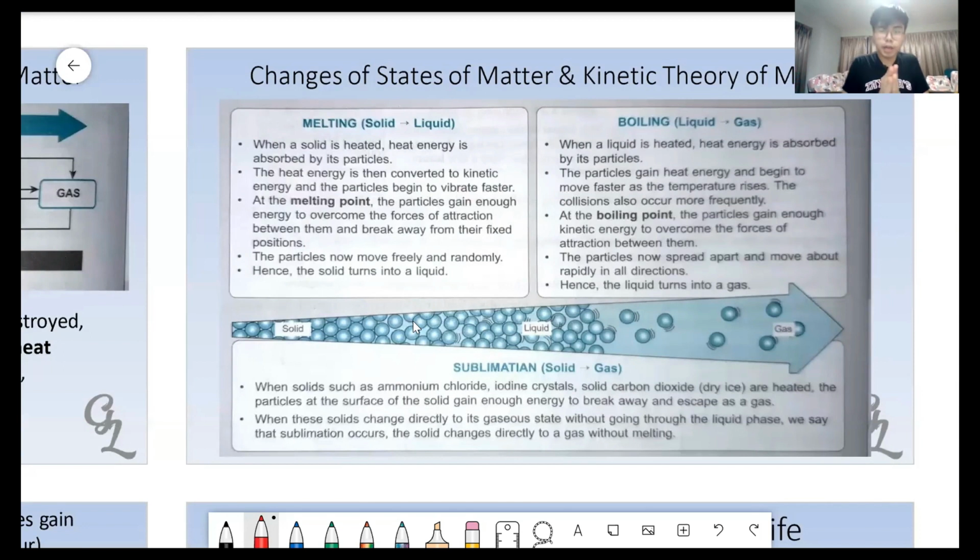Now, I have solid ice. All right? I want to melt the solid ice. I want to turn the solid ice into liquid. So my solid ice, -10, -8, -7, -6, -5, -4, -3, -2, -1, 0, 0, 0, 0, 0, 0 for a while.